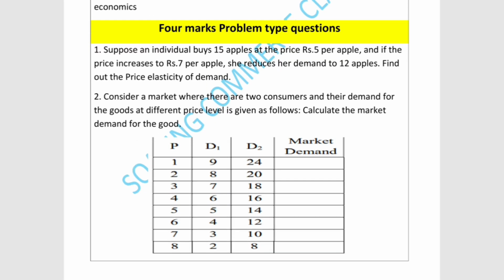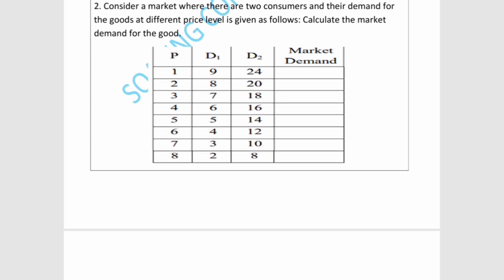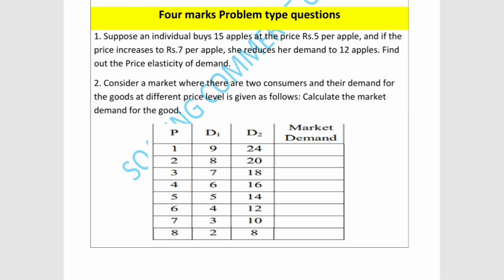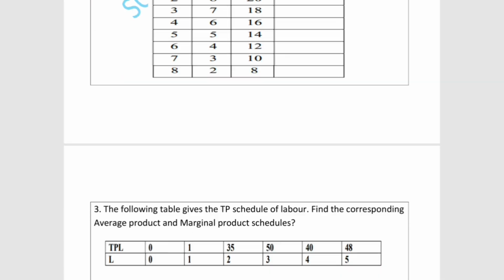The next question will also be from the theory of consumer behavior. They're asking us to find out the market demand. They have given prices, D1, D2, and they are asking to find out the market demand. These two questions are from microeconomics unit number 2, the theory of consumer behavior.